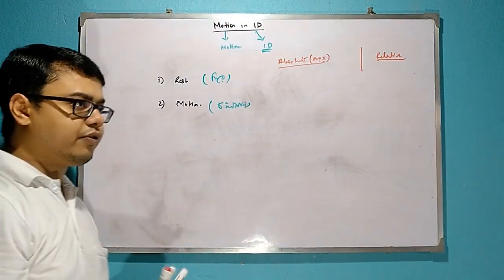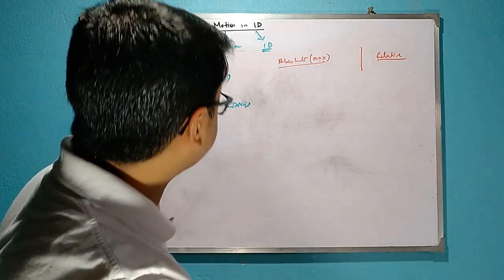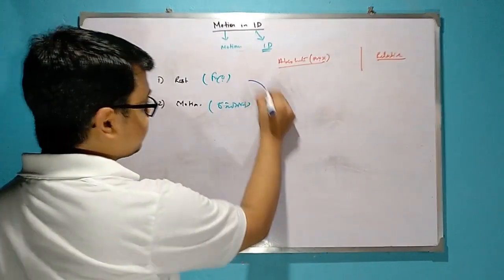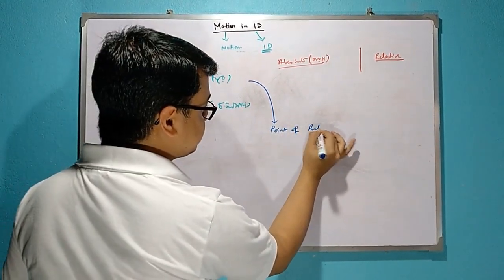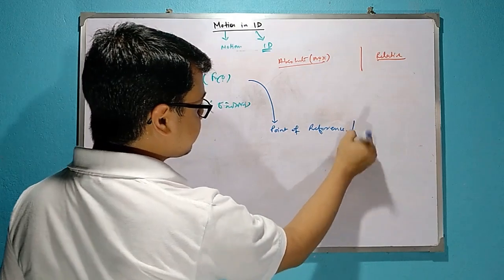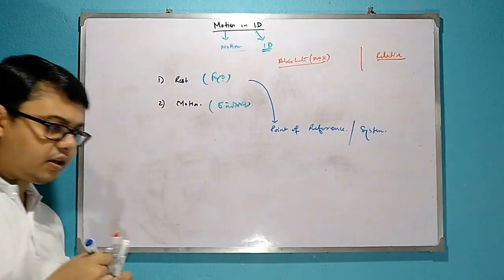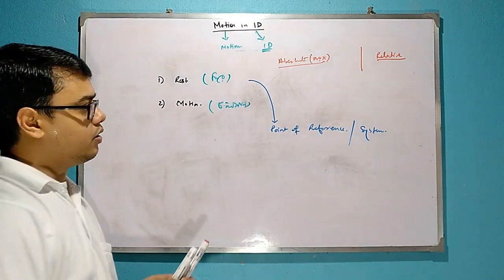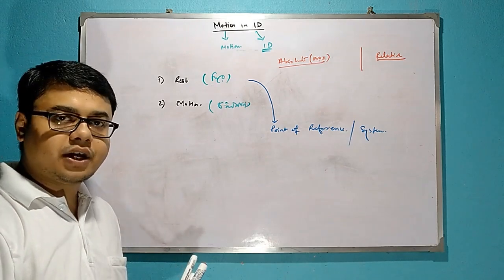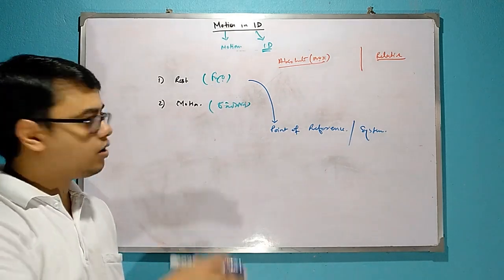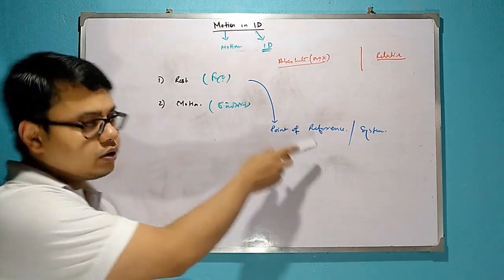Suppose you find a system, so here again one term arrives, that is point of reference, or maybe system. When you are in your house, your house is a system. Any object that lies on the table, your chair, table, those are at rest. So from this point of view, they are at rest.